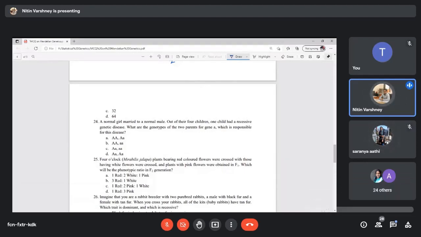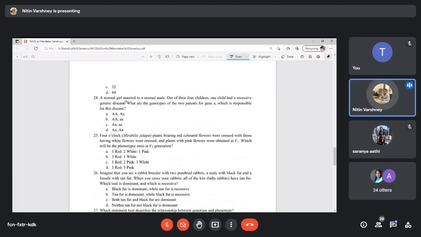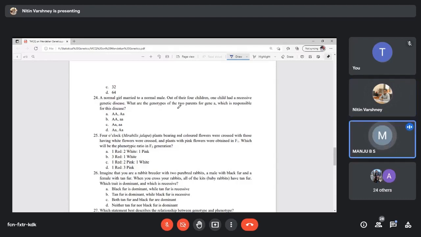Okay. So a normal girl married to a normal male. Out of four children, one child had a recessive genetic disease, then what are the genotypes of the two parents for a gene A which is responsible for the disease? Option D, sir.